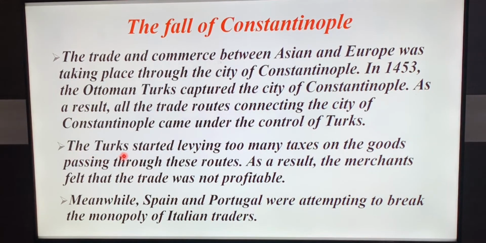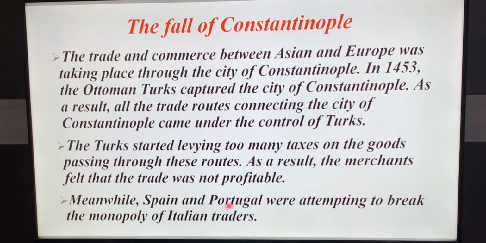Now, the Turks took advantage of this situation and started levying too many taxes on the goods passing through these routes. Whenever the Asian trader and the European trader passed through Constantinople, they had to pay heavy tax to the Turks. Turks used to force them to pay heavy tax. So finally the merchants felt this trade was not profitable. It was undergoing a loss.